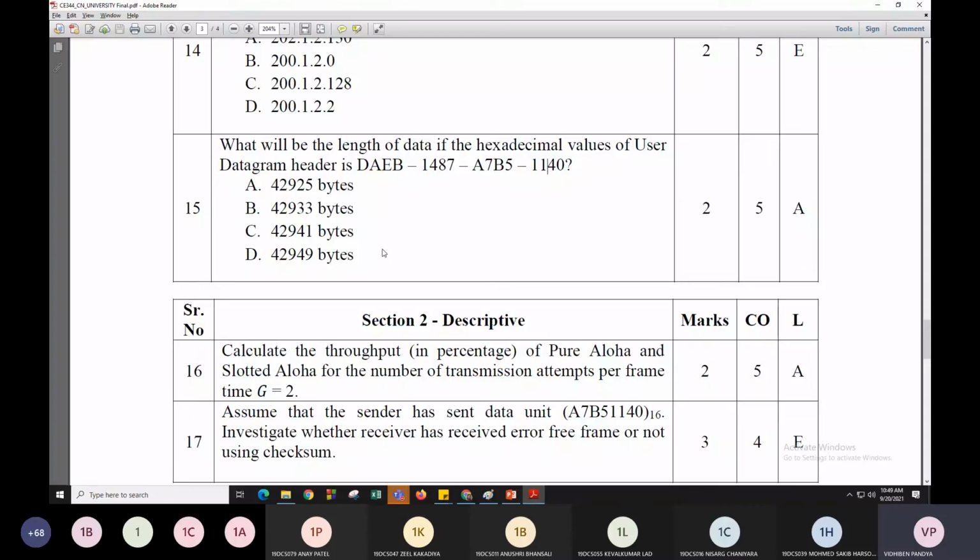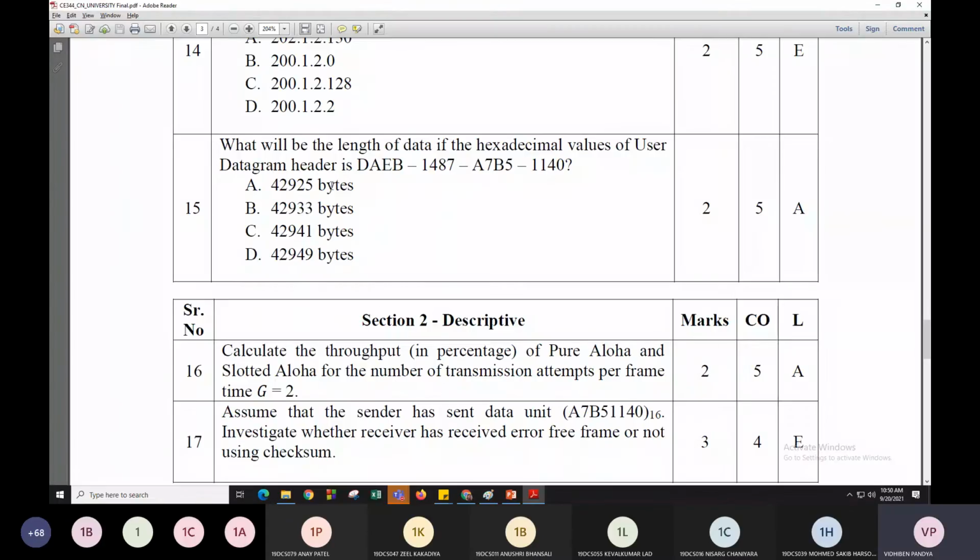In the exam, do not use the converter if it is asked in theory, so you need to represent these steps as well. At that time the question will be asked for 3 marks. If it is an MCQ, no steps are needed, you can use an online converter, I am okay with that. But if this question is asked in theory, for 3 marks, you need to show the steps of how you are converting the hexadecimal value into the decimal one.